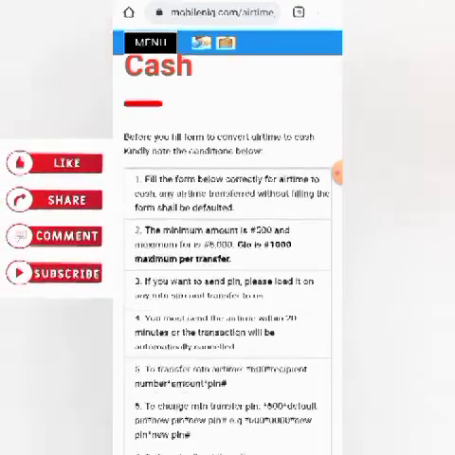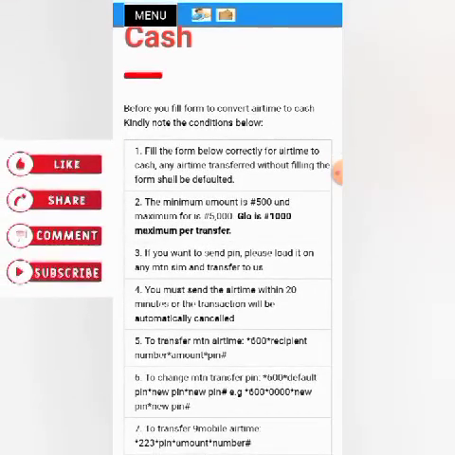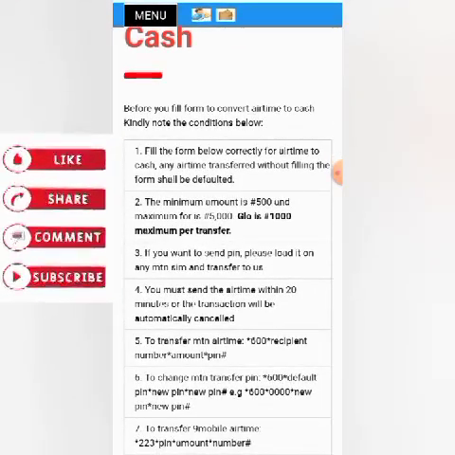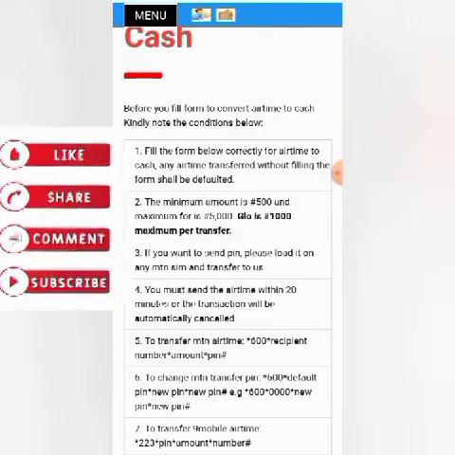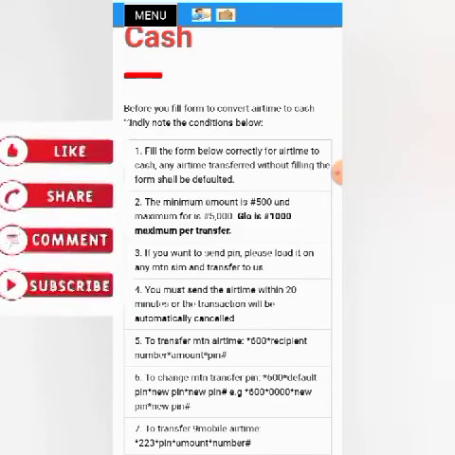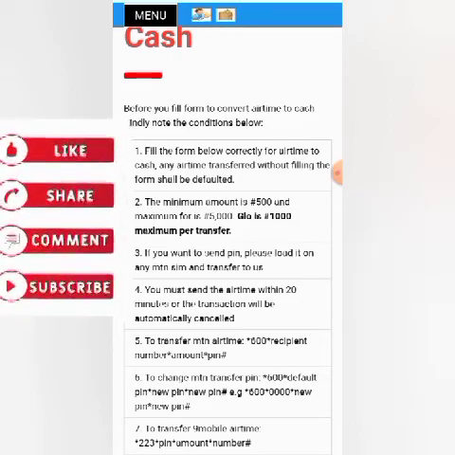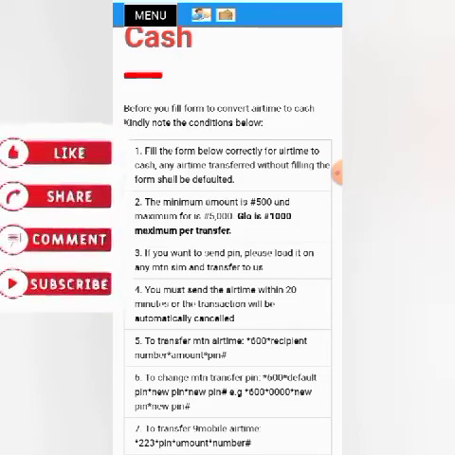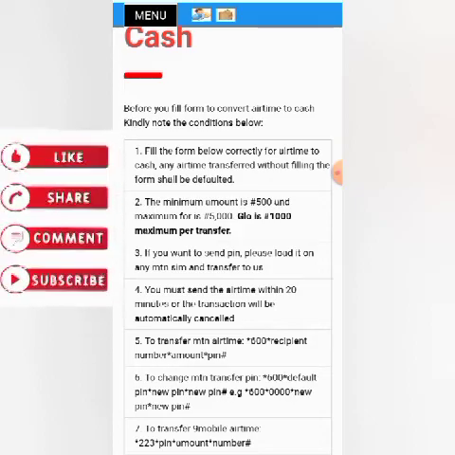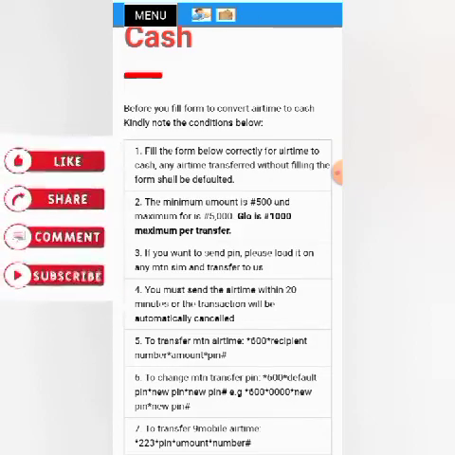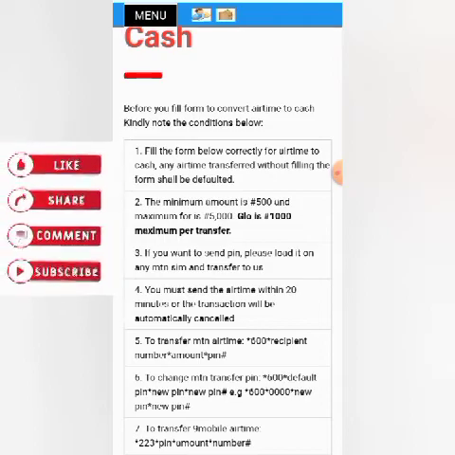The second instruction: the minimum amount is 500 naira and the maximum is 5,000 naira. Glo is 1,000 naira per transaction, per transfer. So the minimum amount for MTN and 9 Mobile is 500 naira, but for Glo the maximum per transaction is 1,000 naira.